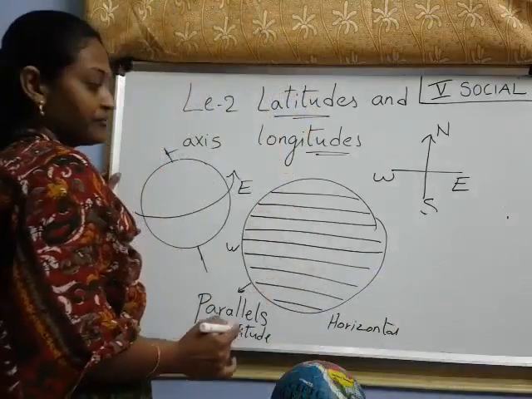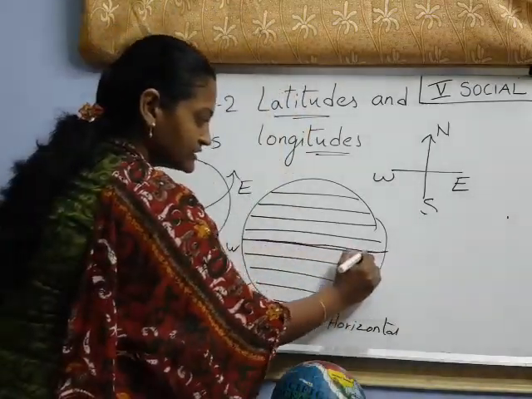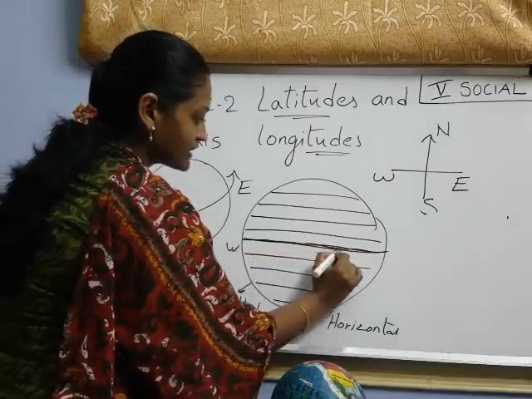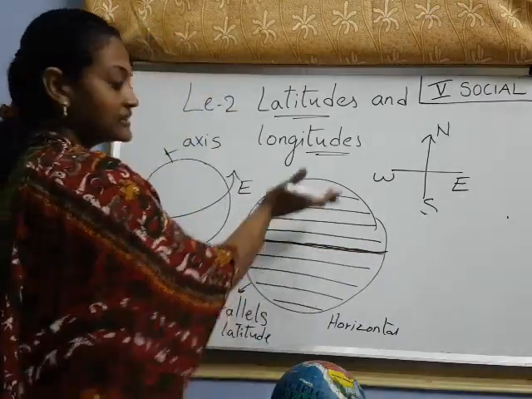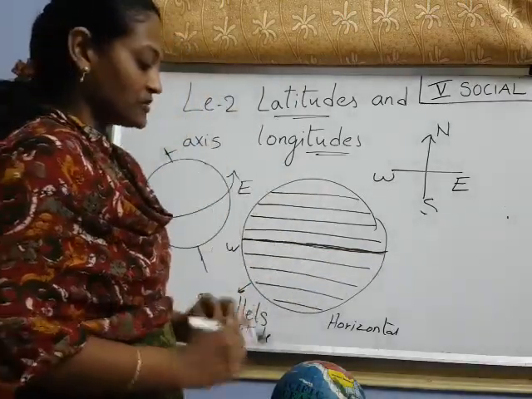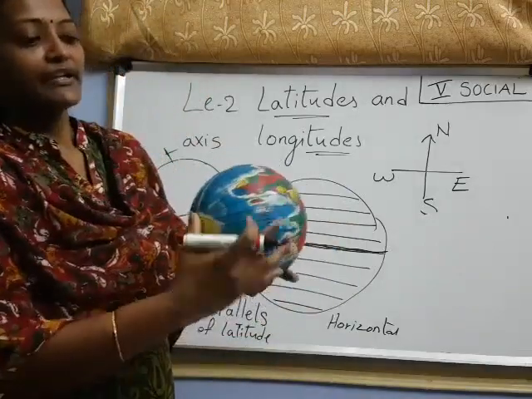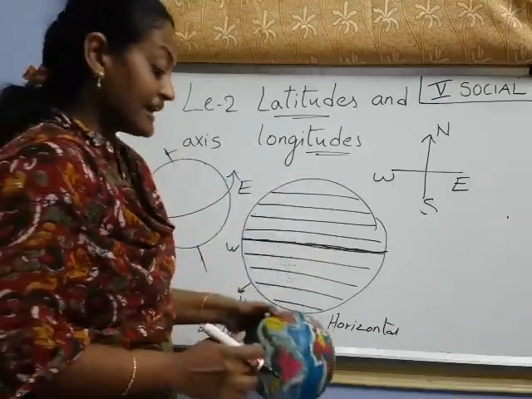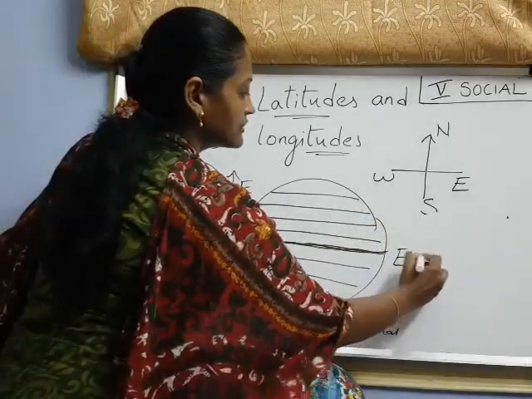Now look here. The line which is exactly at the middle of the earth, this is also an imaginary line only. This imaginary line exactly divides the earth into two equal halves. Suppose you take a ball and divide it exactly into two equal halves, this line we call the equator.